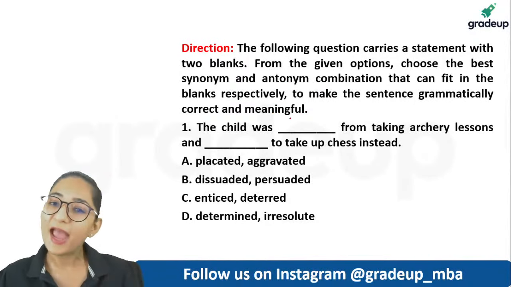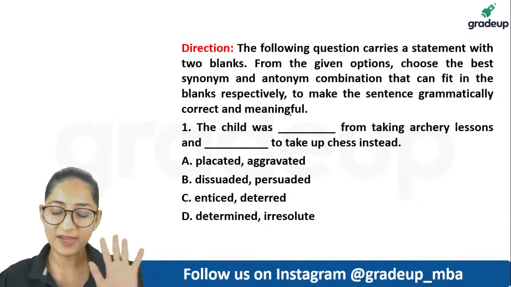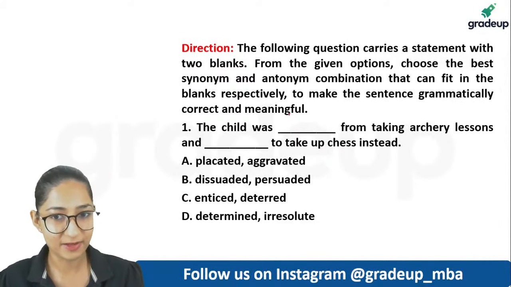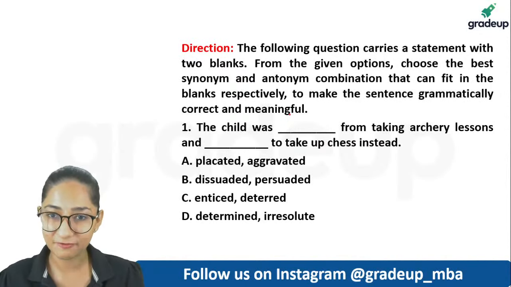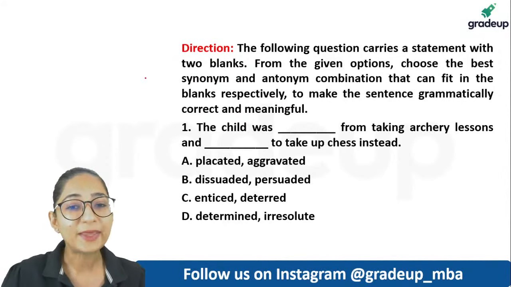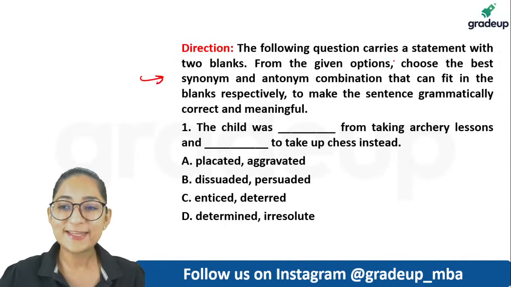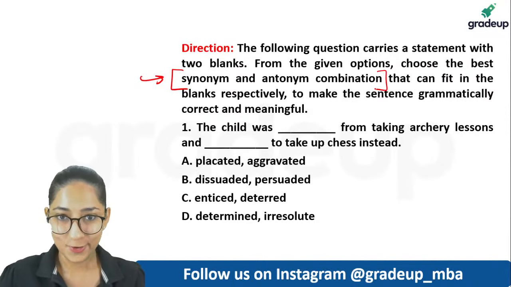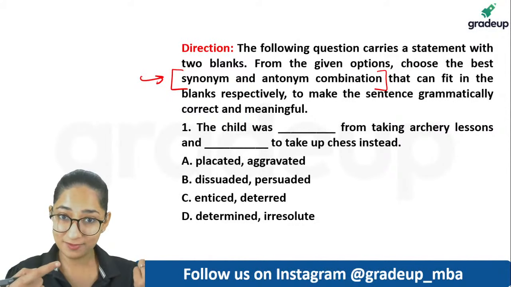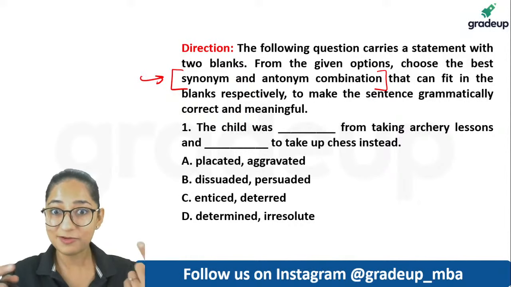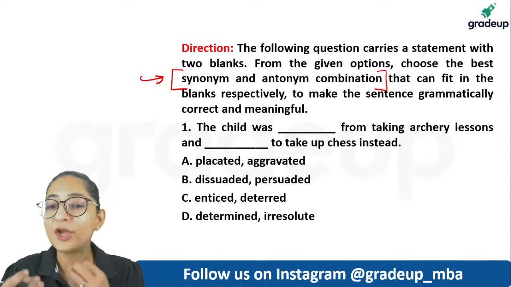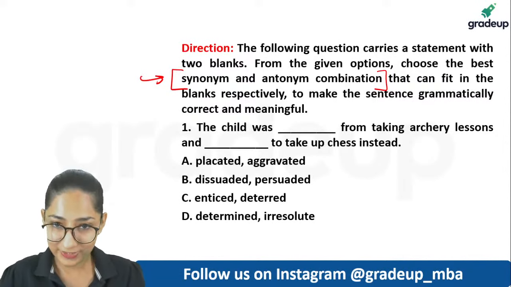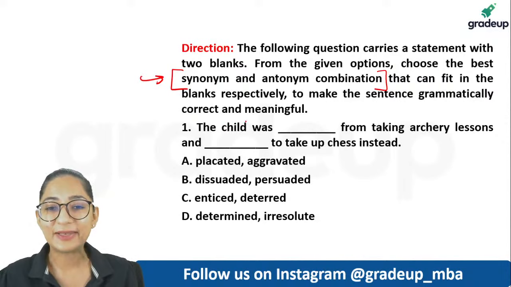Now, guys, we have done 2 blank fill-ups earlier. We've done single blanks, we've done double blank fillers also. But this one is a peculiar one. Notice, this says choose the best synonym and antonym combination. So one word has to be the synonym, the other one has to be the antonym. Both of them have to be opposites of each other. So that combination we need in here.